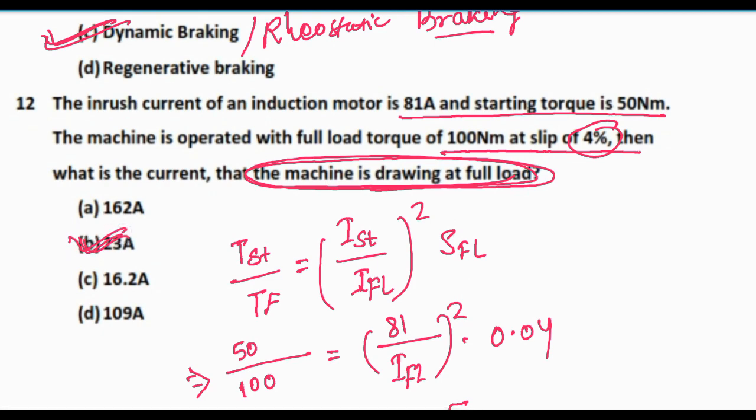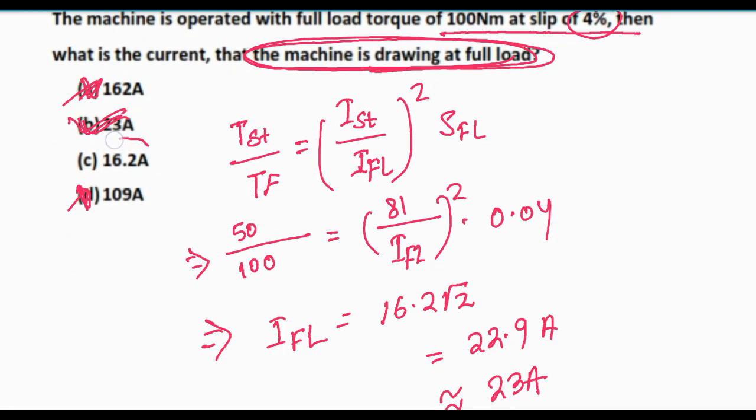First thing, here you can analyze like this, as the inrush current is 81, this is the maximum current, and the full load current will be obviously less than that maximum current. So option A is wrong and option D is also wrong. Only left with 23 ampere and 16.2 ampere. So we have to calculate this one. And why is option given 16.2? Some people do 16.2 and forget that root 2, so this is not the correct answer, it is 23 ampere.